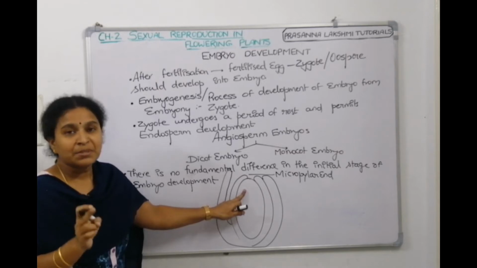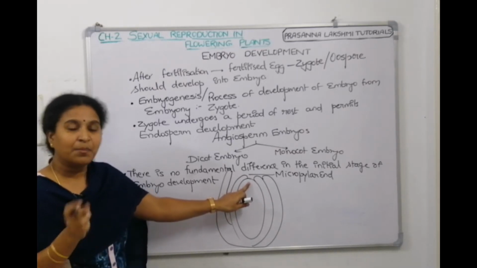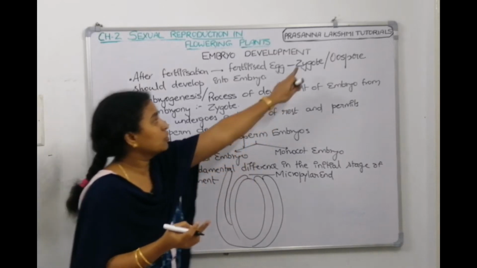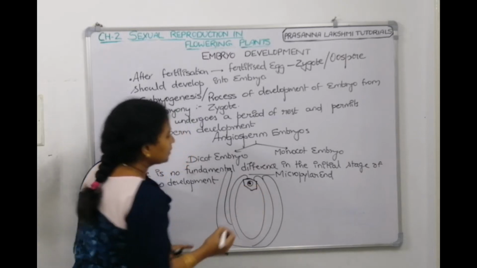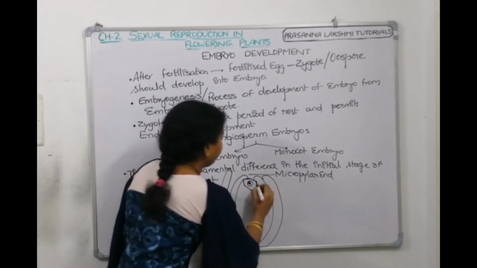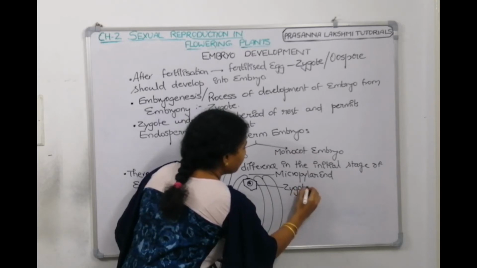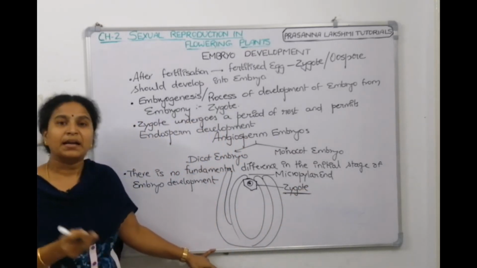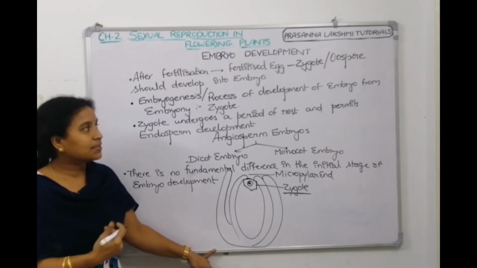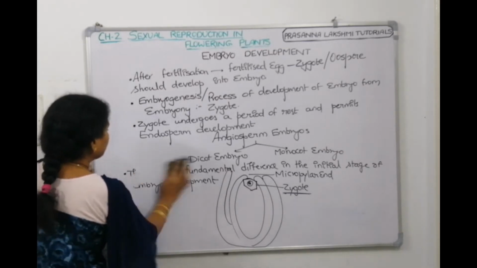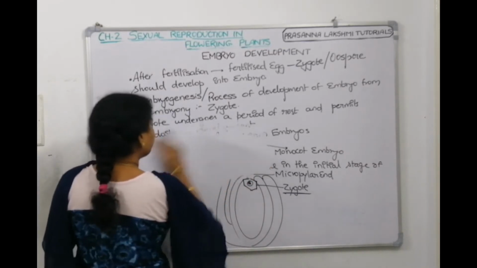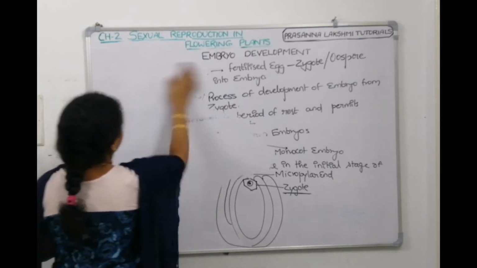The male gamete comes and meets the egg at the micropylar end and both fuse, forming the zygote. So the zygote is at the micropylar end, which means embryogeny starts at the micropylar end. Take a screenshot. Now we will talk about dicot embryo development first and then monocot embryo development.